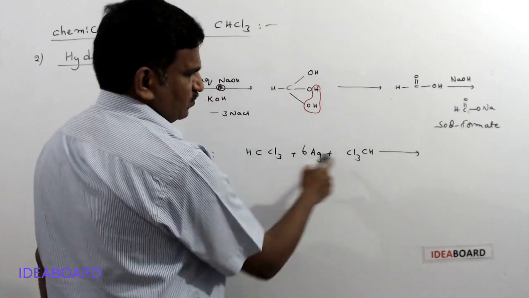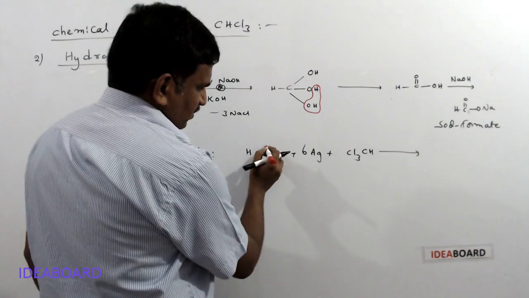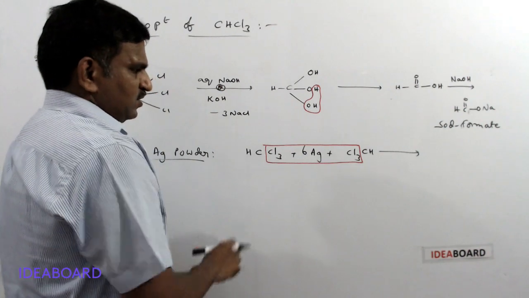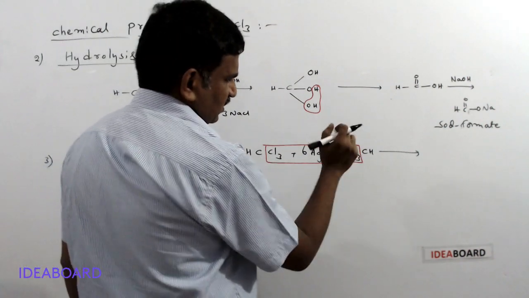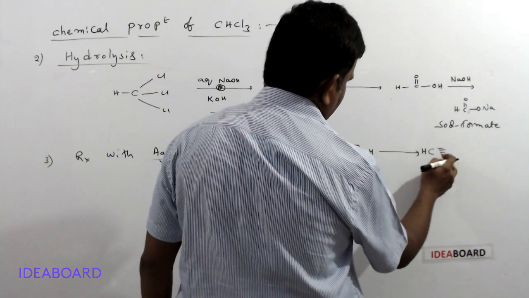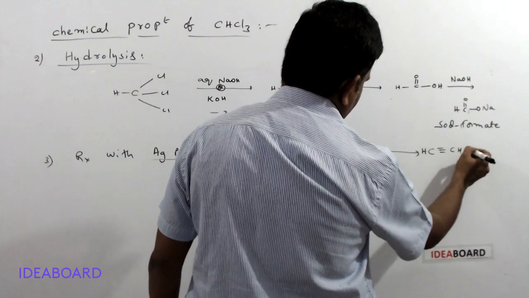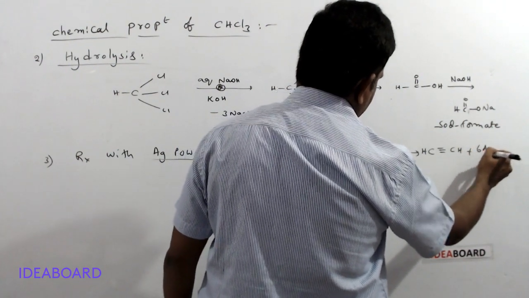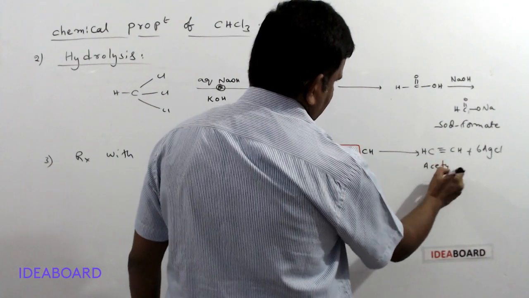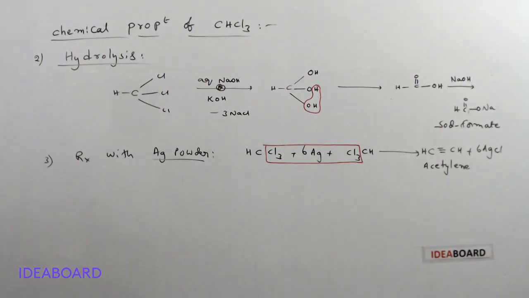So 2 molecules of chloroform, CHCl3 and CHCl3, releasing Cl3, 6Ag and Cl3. What is remaining? CH and CH. So we will get CH triple bond CH, plus 6AgCl is formed. This is called acetylene or ethyne.